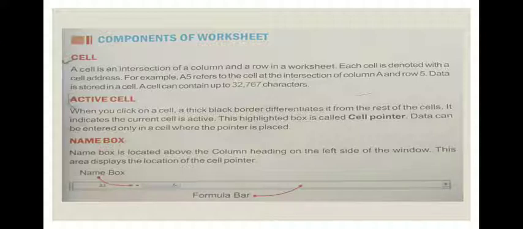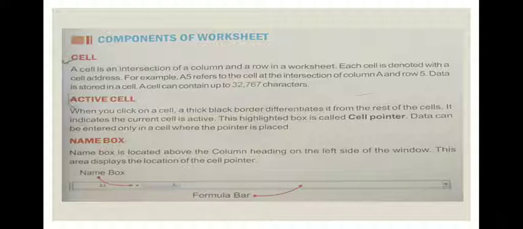Then the next is active cell. When you click on a cell, a thick black border differentiates it from the rest of the cells. It indicates the current cell is active. When you see the black thick border, you are able to understand that it is the active cell. The highlighted box is called the cell pointer.